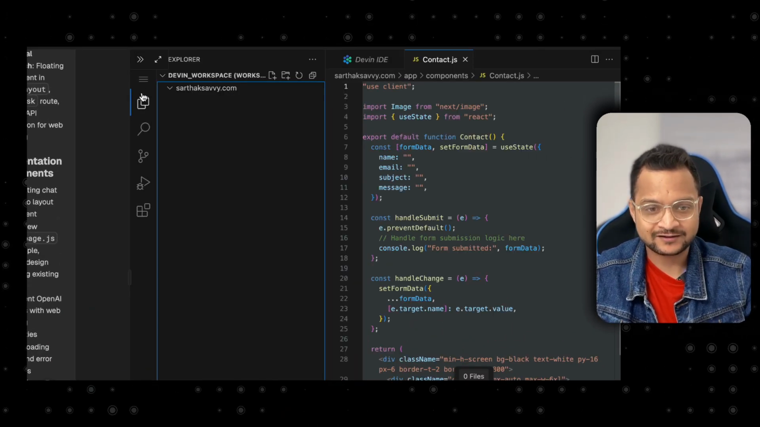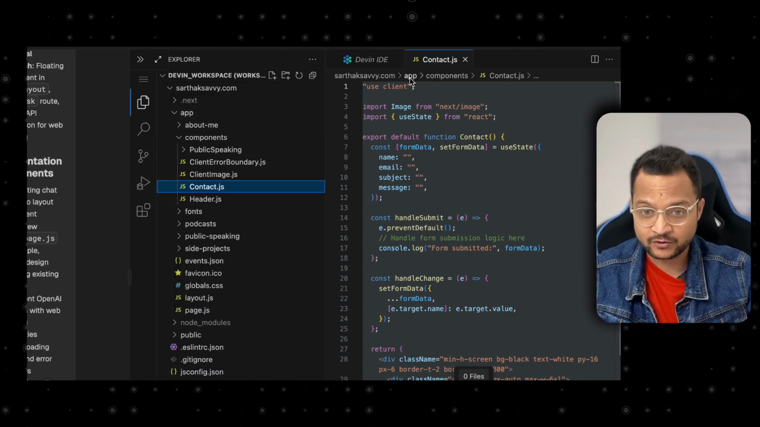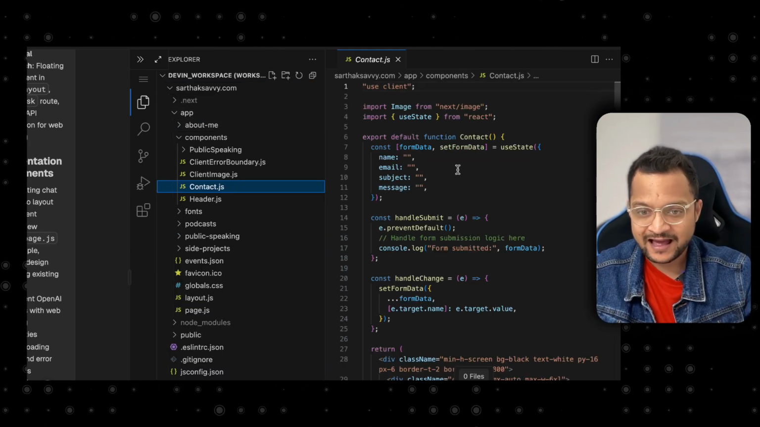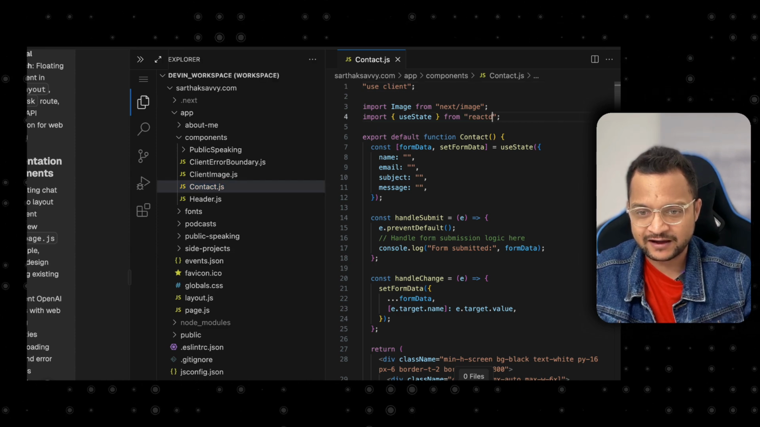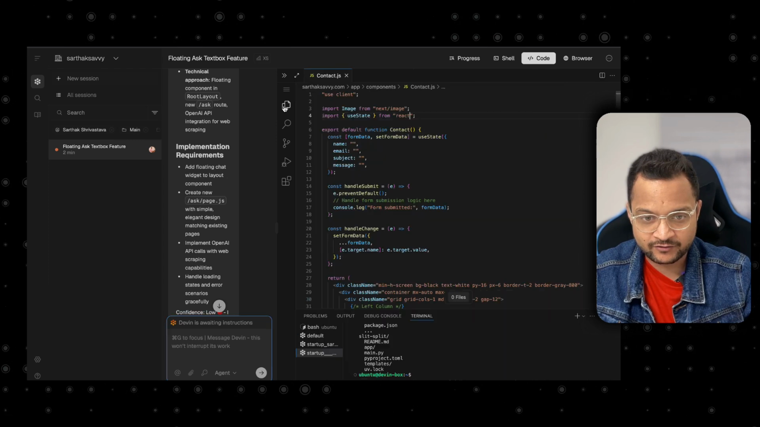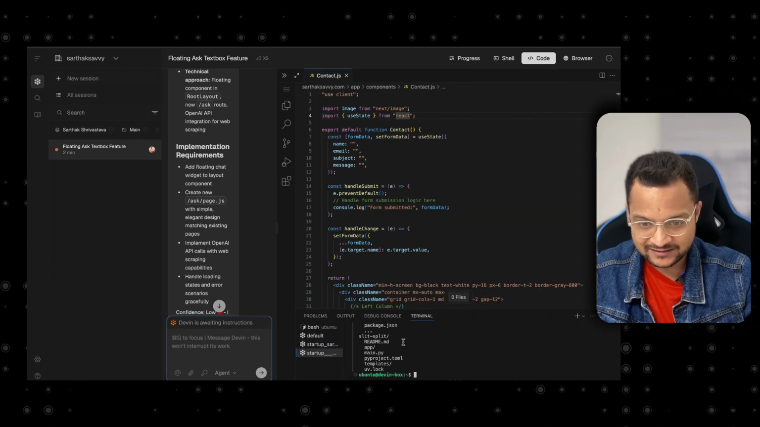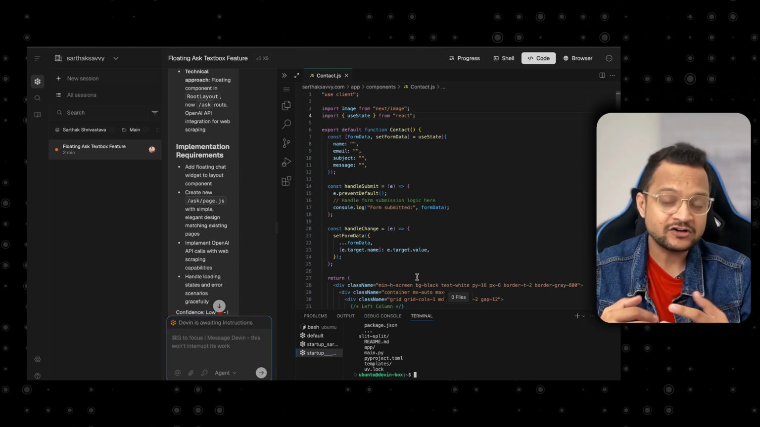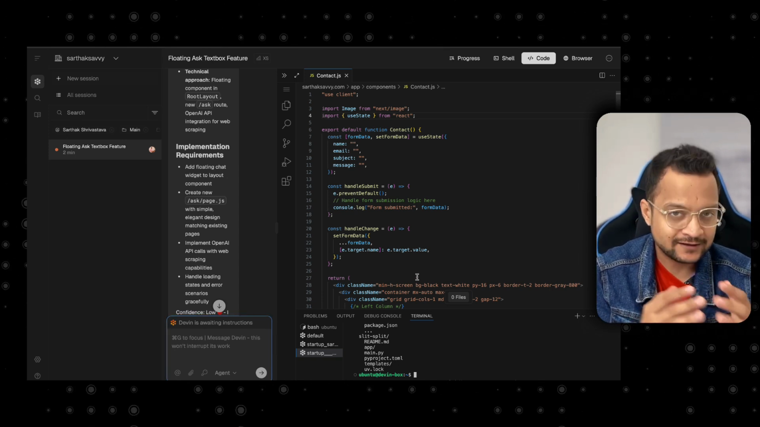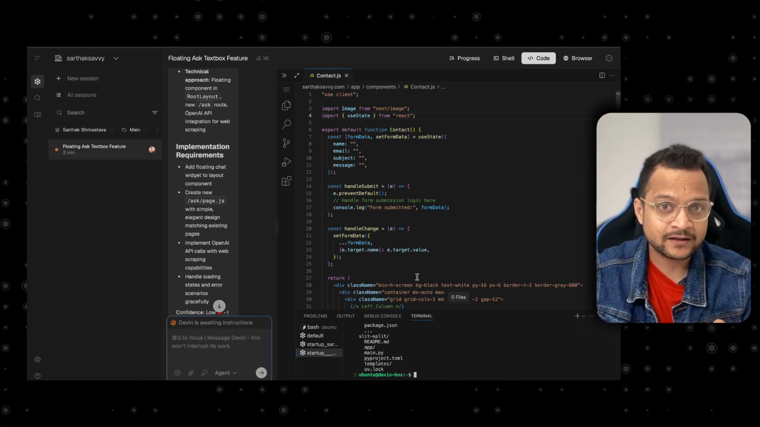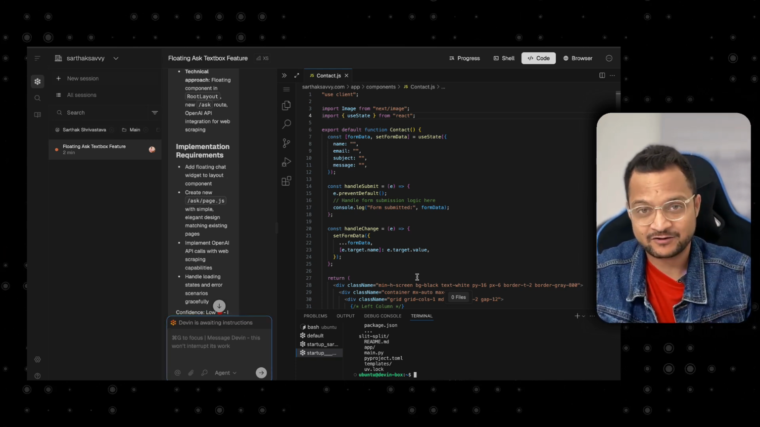I can go on the sidebar to see the Explorer. I can close the file. I can reopen this file. I can make changes on this file if I want, and I have the integrated terminal of VS Code, which you can see right here at this moment. We have it, and not just the VS Code. Devin has its dedicated browser to see what's happening when you visit the website.